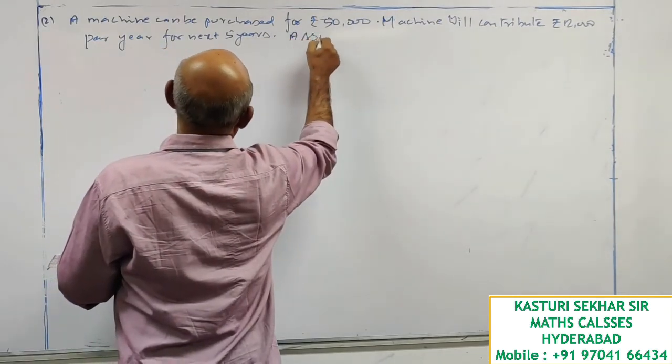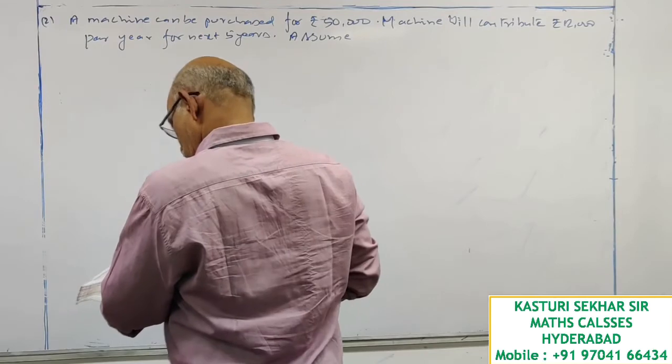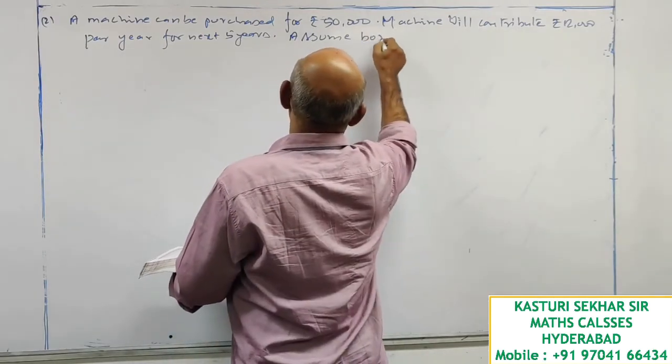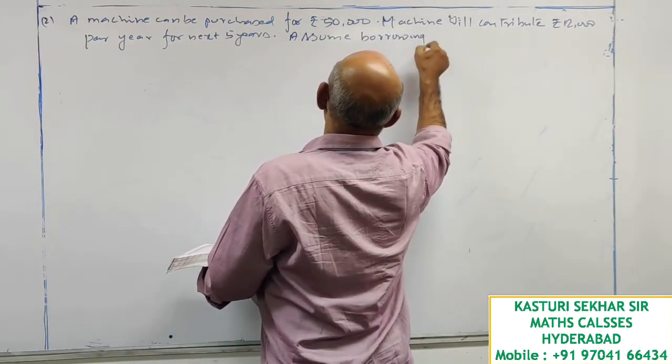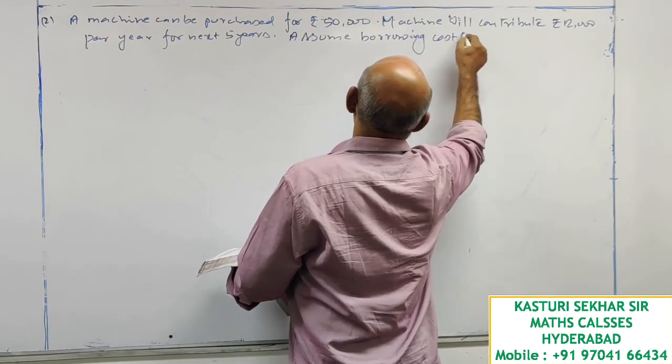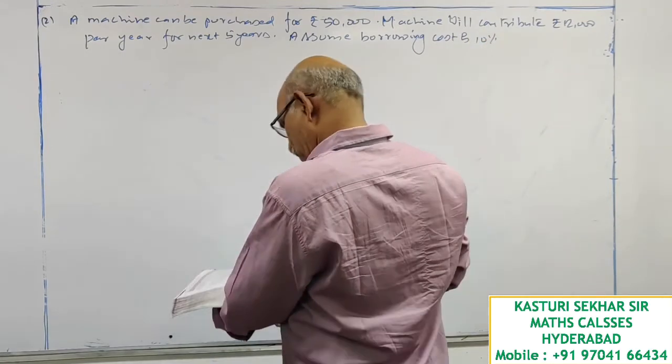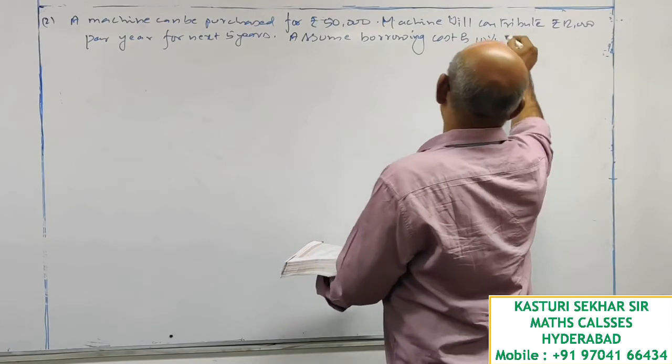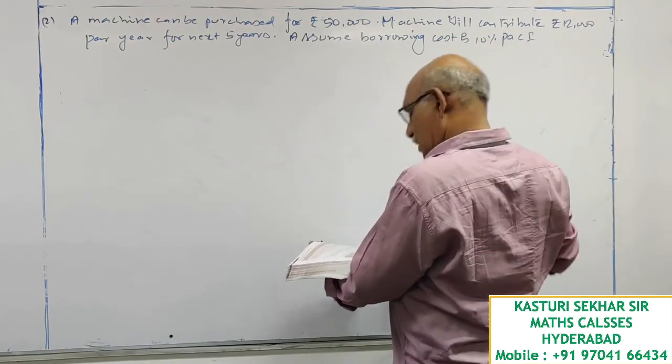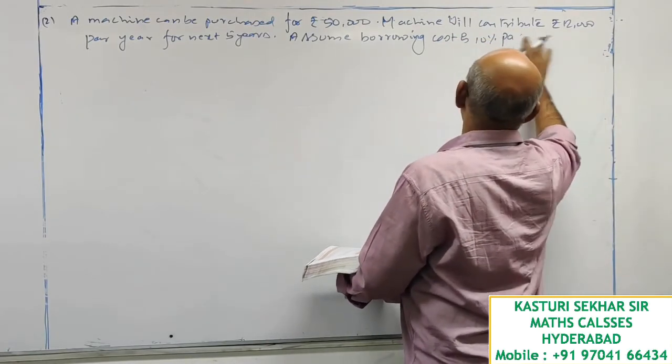Assume the borrowing cost is 10% per annum, compounded annually.